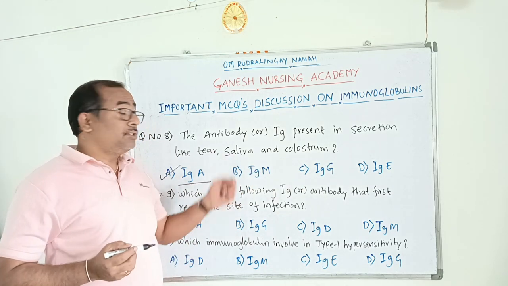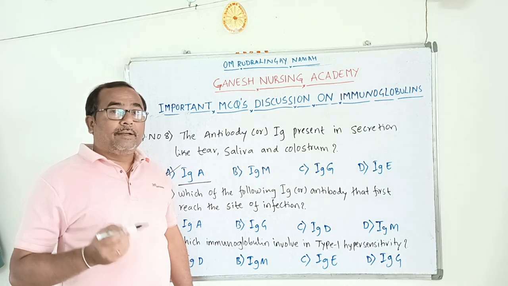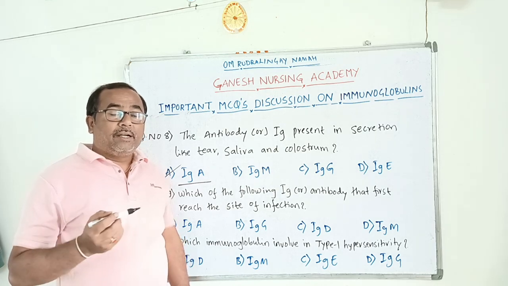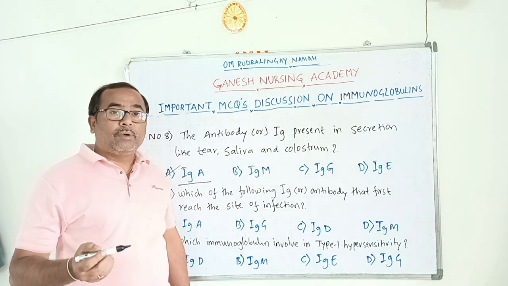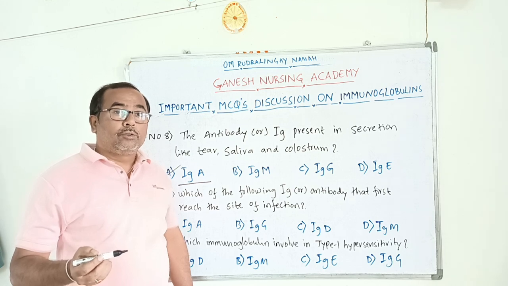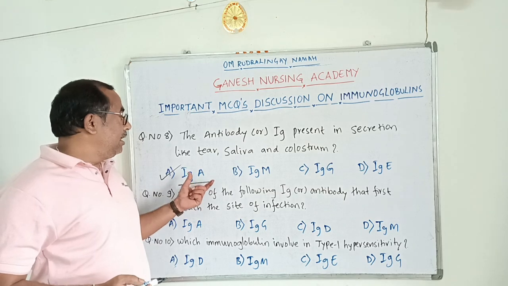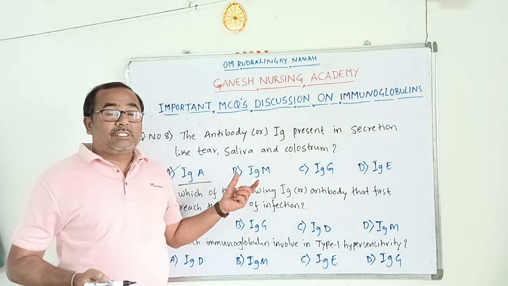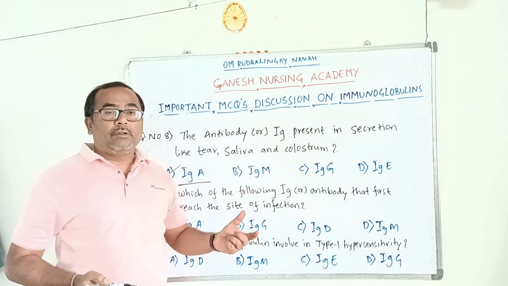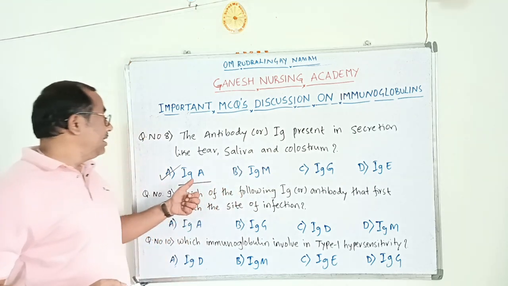They can also change the question to ask which immunoglobulin is transmitted from mother to newborn through the colostrum. It is IgA, which is transferred through colostrum milk.